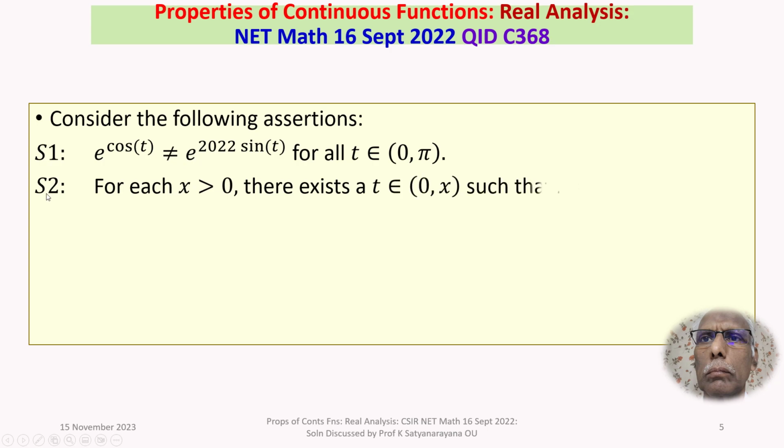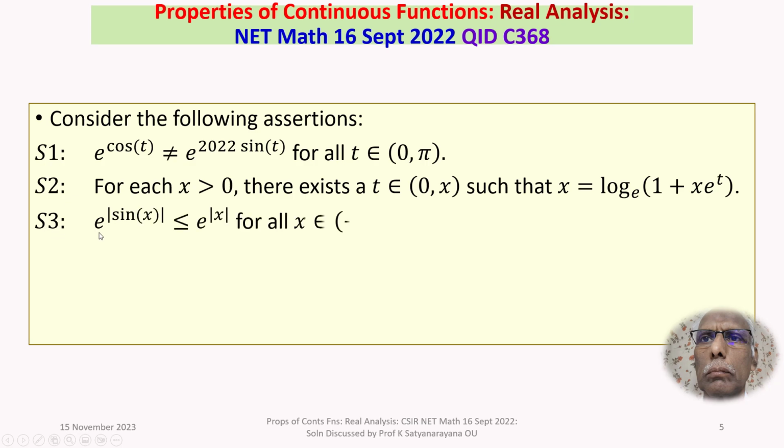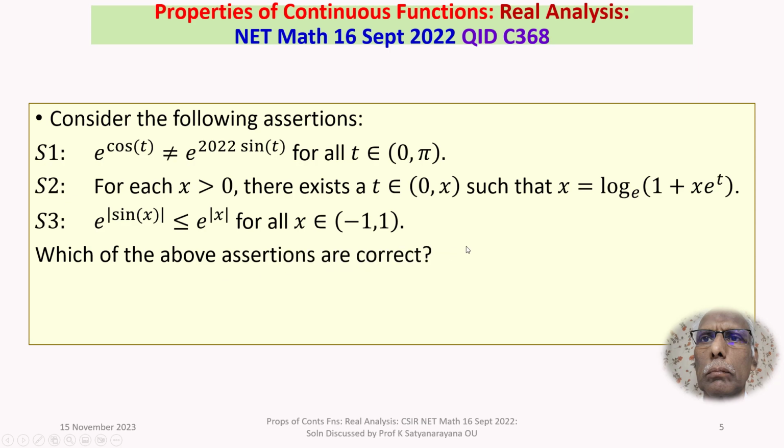Assertion S2: for each x greater than 0, there exists a t belongs to the open interval 0 comma x such that x is equal to log of 1 plus x e power t to the base e. Assertion S3: e power mod sin x is less than or equal to e power mod of x for all x belongs to the open interval -1 to +1. Which of the above assertions are correct?